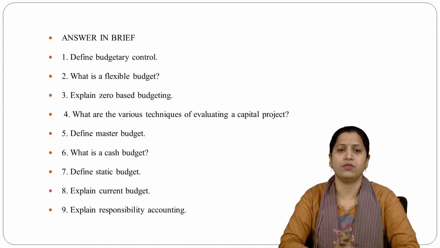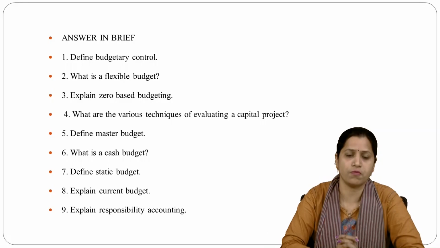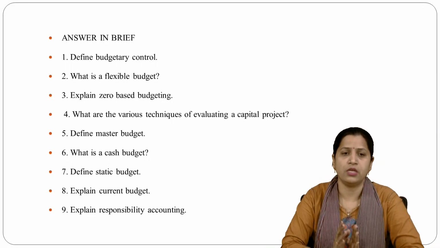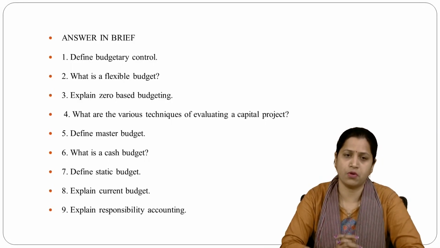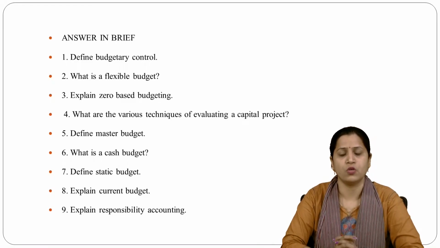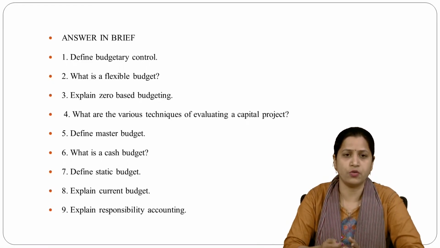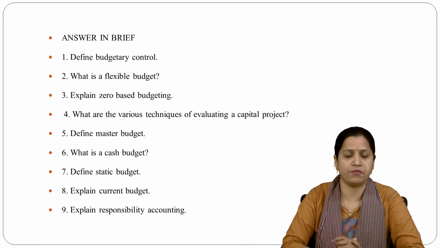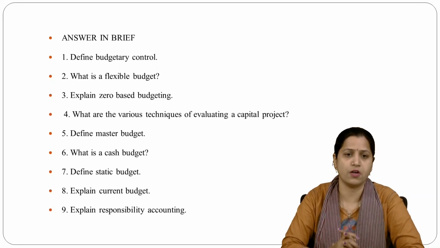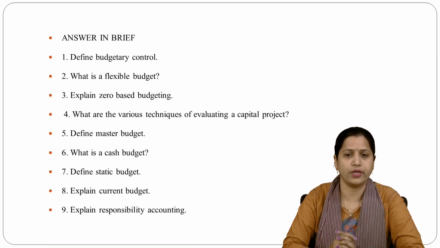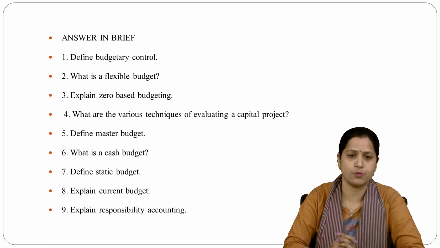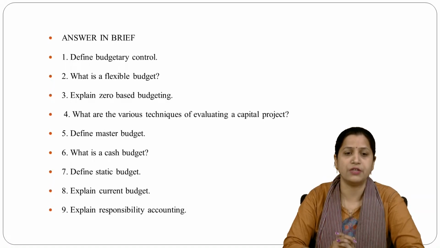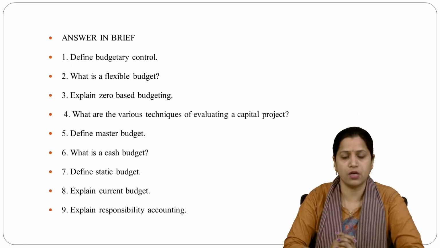Now here we are going to complete the discussion of this unit. The questions are given here for your exercise. You can write, or you can learn from the SLM also. The first one is define budgetary control. Next one is what is a flexible budget. Third one is explain zero-based budgeting, that we have discussed right now. What are the various techniques of evaluating a capital project? Define master budget. What is a cash budget? Define static budget. Explain current budget.